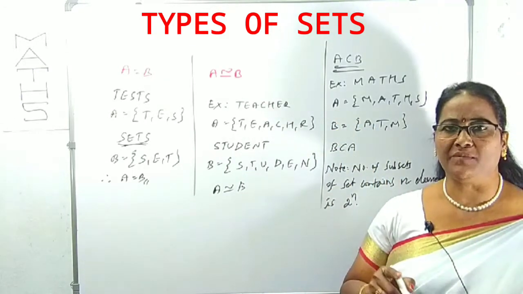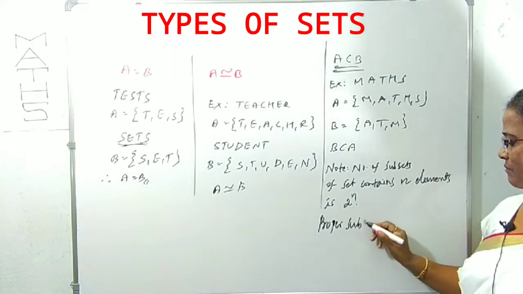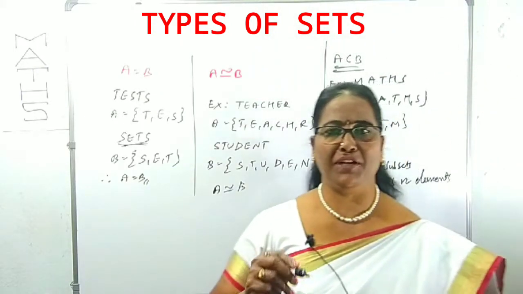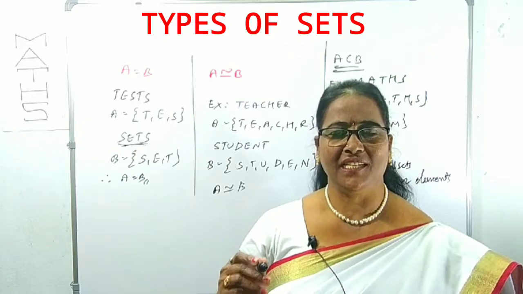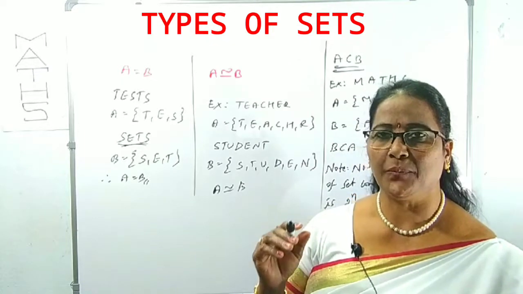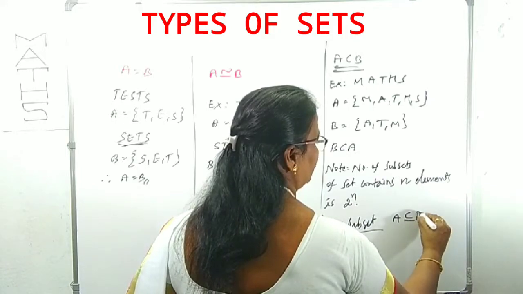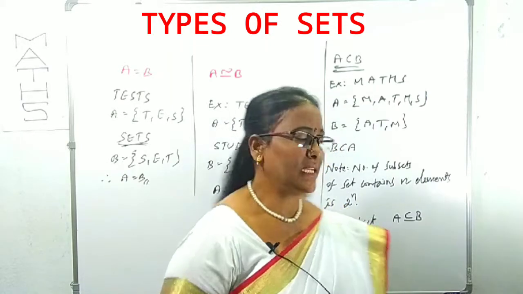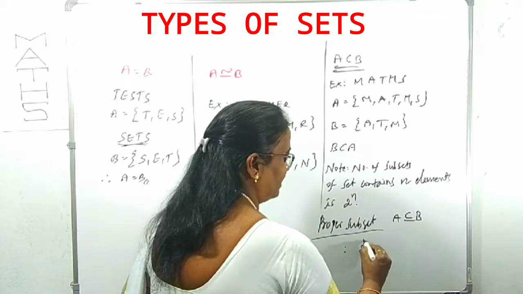Clear? Now proper subset. Proper subset means what? Every element of A belongs to B and A is not equal to B. Then it is called a proper subset. In this case, we write A with this symbol. This is called a proper subset. Similarly for B and A also. Clear? In case of proper subsets, how many proper subsets can we form? 2 power n minus 1.